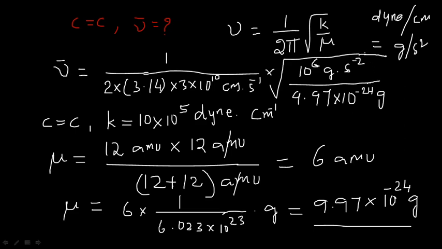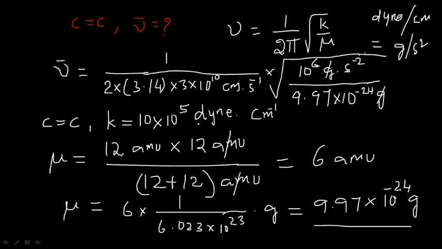So grams get cancelled. So in the root you are having 10 to the power of 6 divided by 9.97 into 10 to the power of minus 24. Here second power minus 2. So under root of second power minus 2, if it comes out, it will be just second inverse.